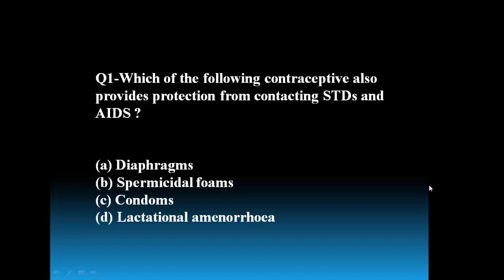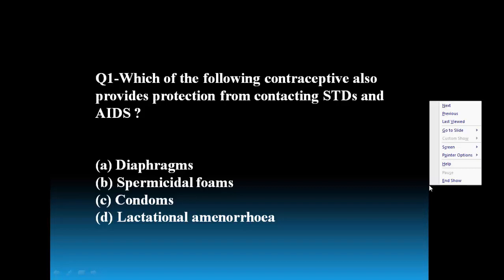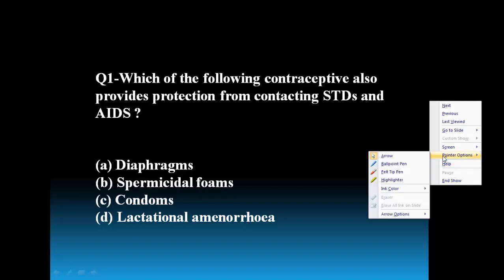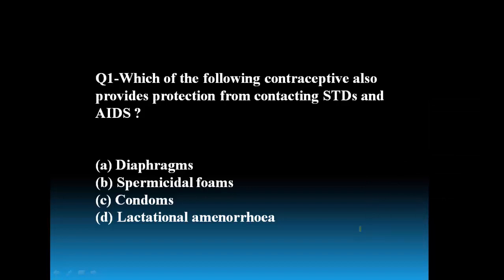If any technique is used, it is nothing but a contraceptive. The contraceptive should provide protection from contracting STDs. The given options are diaphragm, spermicidal foams, then condoms, lactational amenorrhea.